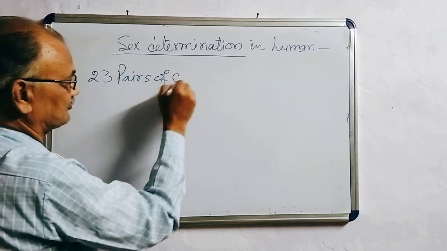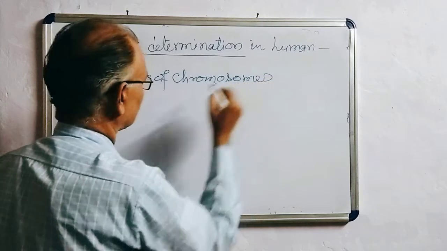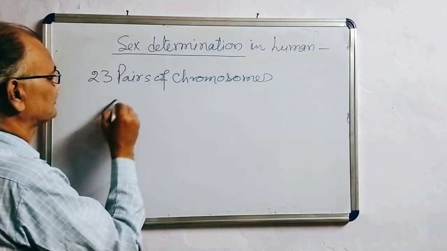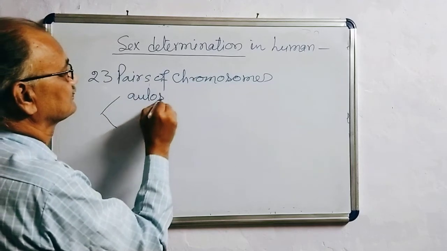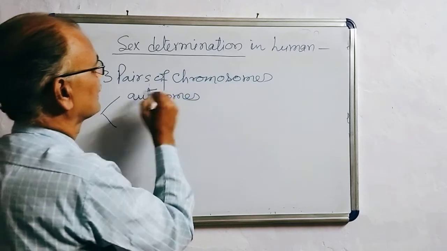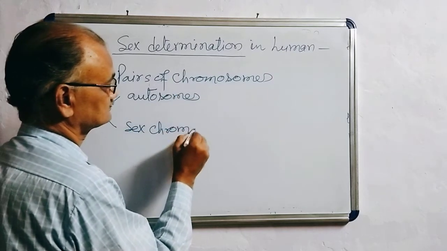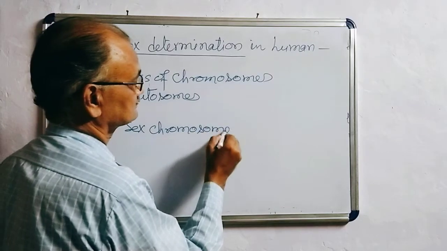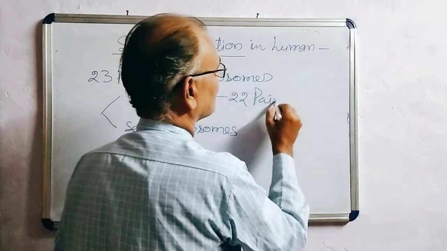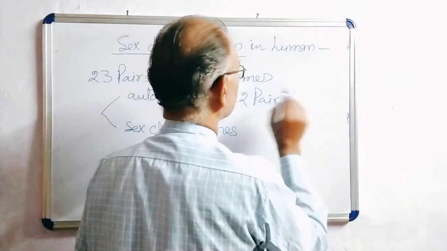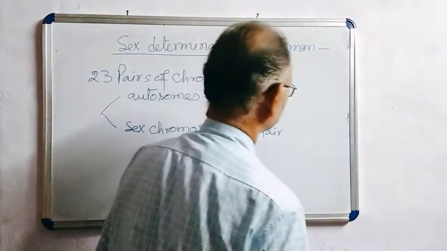These 23 pairs of chromosomes are of two types: autosomes and sex chromosomes. Twenty-two pairs are autosomes, and one pair is the sex chromosome.